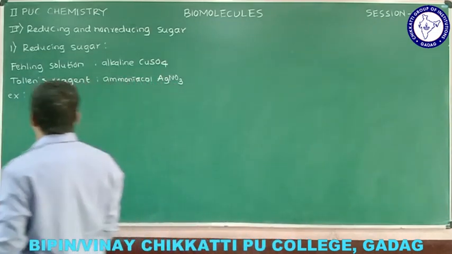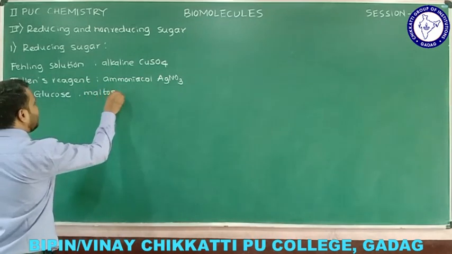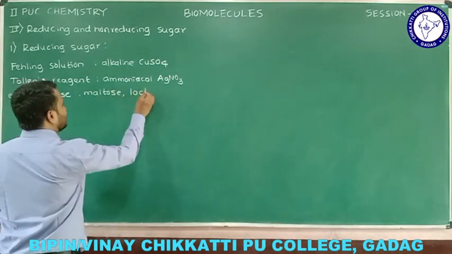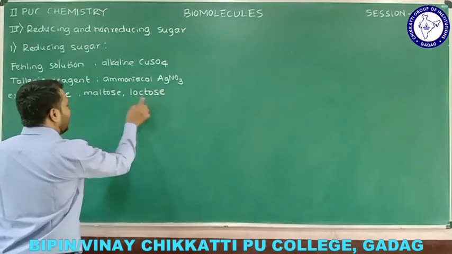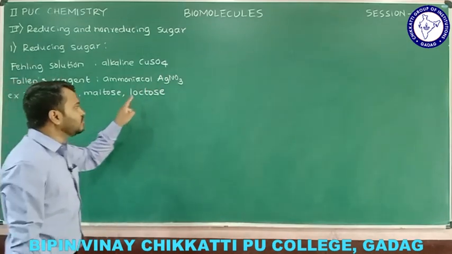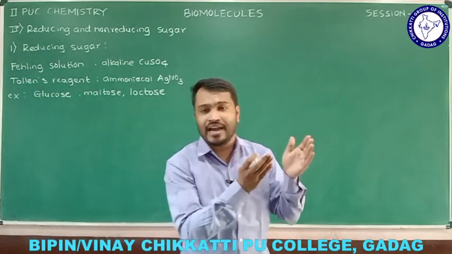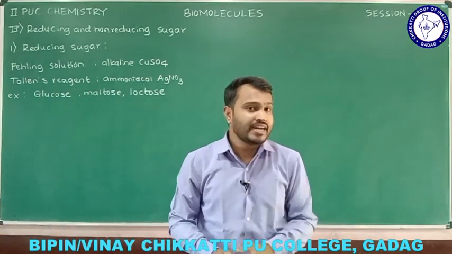Glucose is an example of a reducing sugar. And one more I am going to consider is maltose, and one more is lactose. Later we are going to learn about these two, and right now remember maltose and lactose are reducing sugars. They belong to a category called disaccharides.